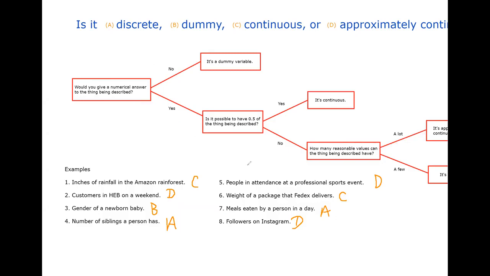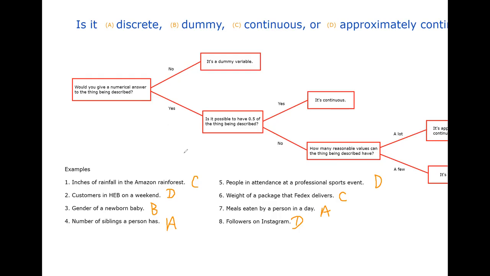Time it takes for a personal shopper in an H-E-B store to pull a customer's order from the shelves. Numerical answer, yes. Time is a numerical value. Is it possible to have half of the thing being described? Well, first off, you might want to ask yourself, how might you measure time? That might be measured in minutes or seconds or hours. So let's say minutes. Is it possible to have half a minute? Of course, it is possible to have half a minute, a quarter minute, a tenth of a minute. Any fraction of a minute is possible. So for that reason, 2 is continuous.